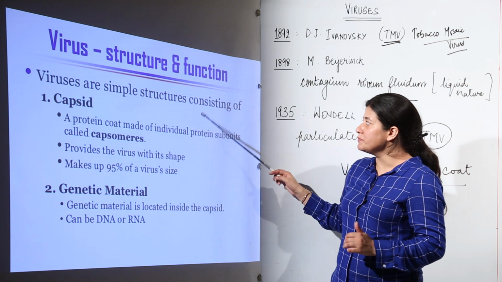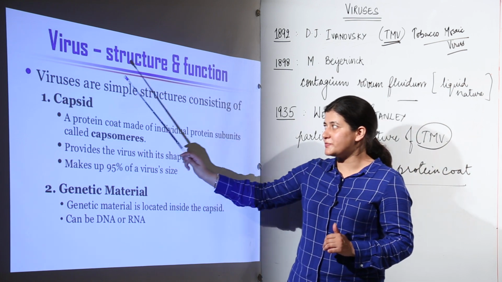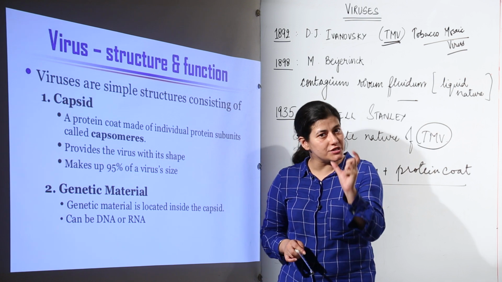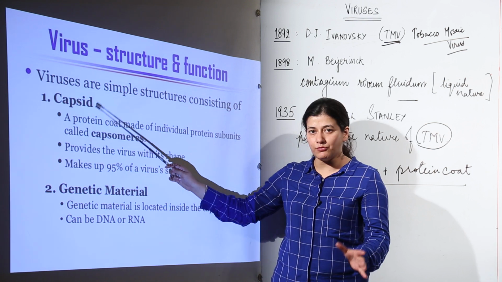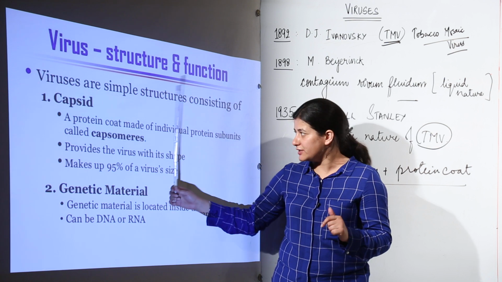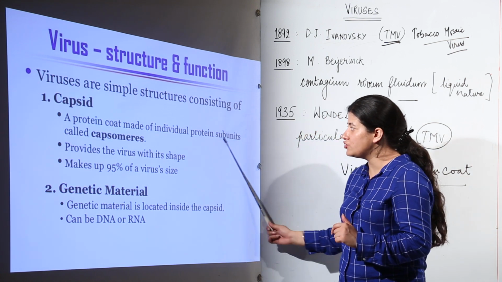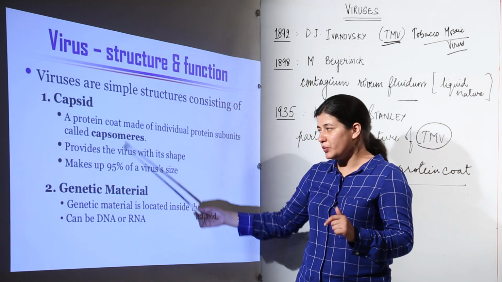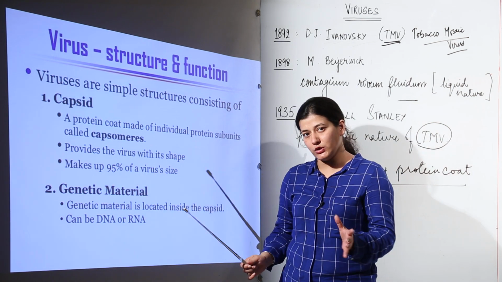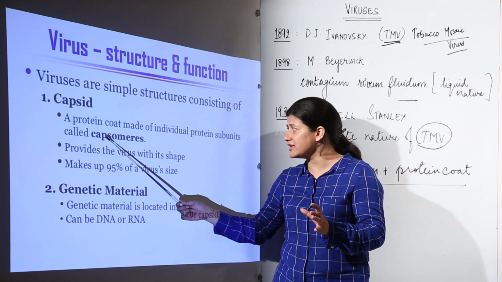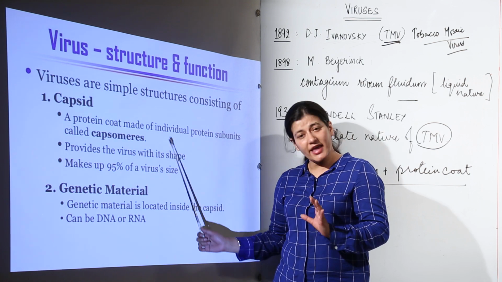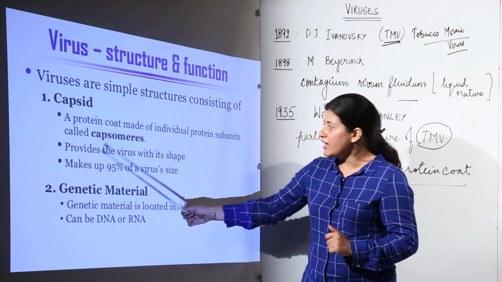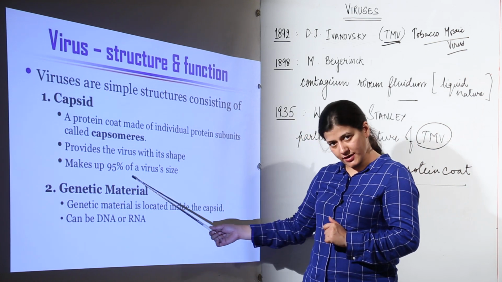So viruses are simple structures which consist of a capsid. As I told you, they have a protein coat and a genetic material. That protein coat is known as capsid. The protein coat is made of individual protein subunits which are known as capsomeres. So we have a capsid, that is the protein coat, and the protein coat has individual protein units which are capsomeres. It provides the virus with its shape and makes up 95% of the virus size.